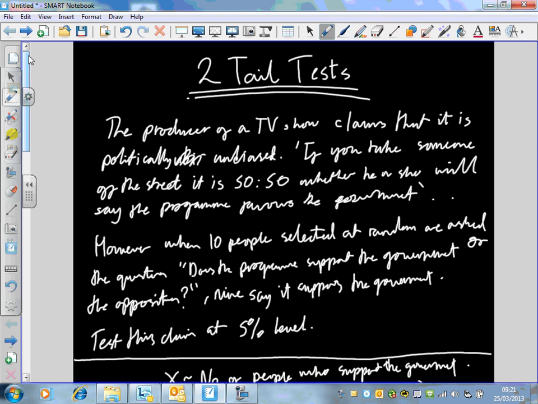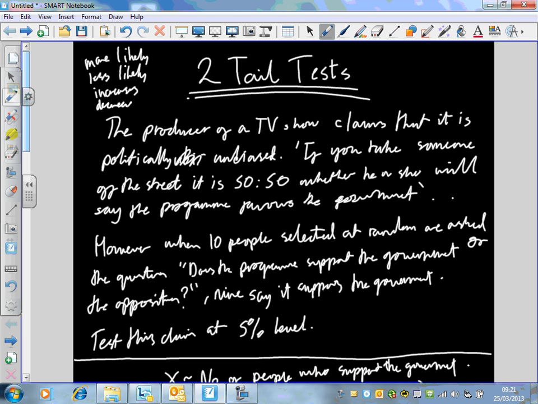The key is interpreting this from the question. Now, some exams will not have this two-tail test. Sometimes they'll just have a normal test, what we did last week. You've just got to be a bit wise to it. In the question, if it doesn't mention anything about it being more likely or less likely, you're going to assume it's two-tail. Those are the key words to look for.